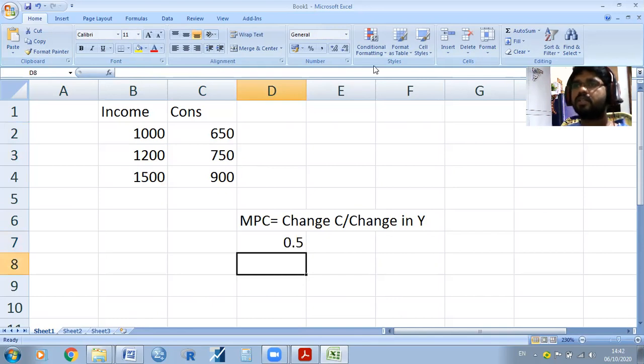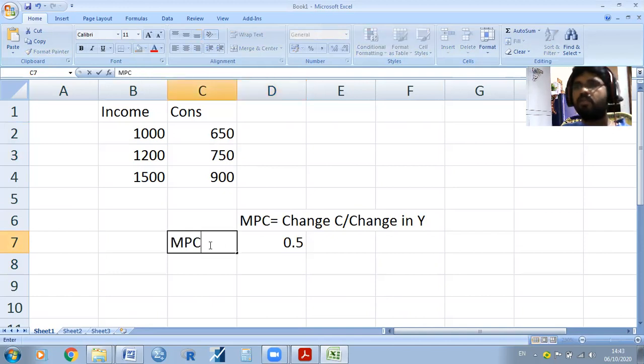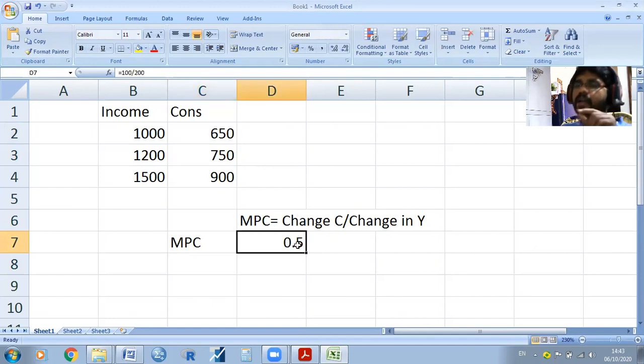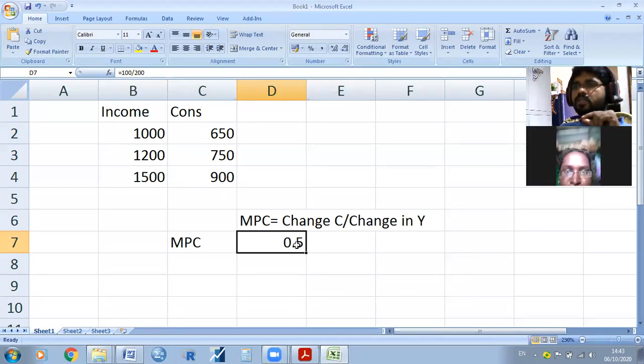How much will you get? 0.5. It means that the MPC value is 0.5, which is greater than 0 and less than 1. So this is a statement of the theory of the psychological law of consumption function.